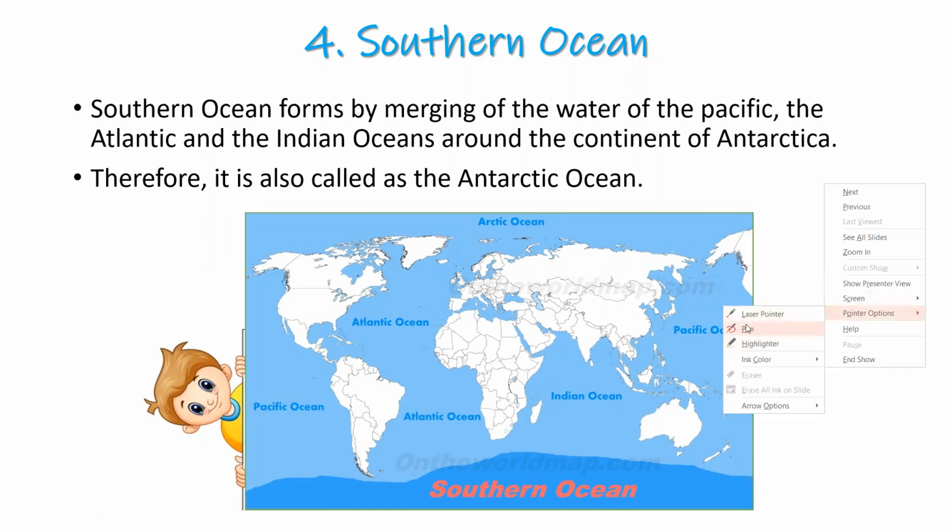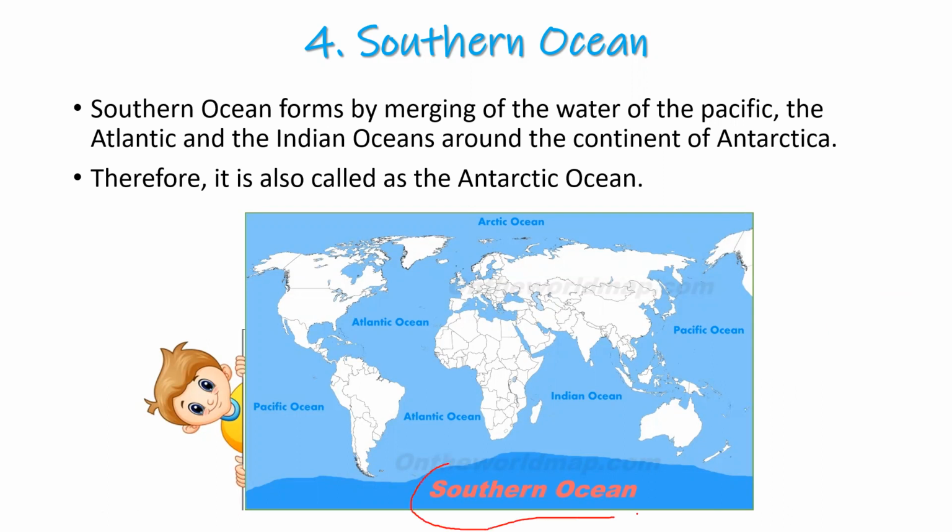Okay, so initially we had read about the Antarctic Ocean. So another name of the Antarctic Ocean is the Southern Ocean. Okay, so how is this Southern Ocean formed? The Southern Ocean is formed when the water of the Pacific, the Atlantic, and the Indian Ocean merge together around